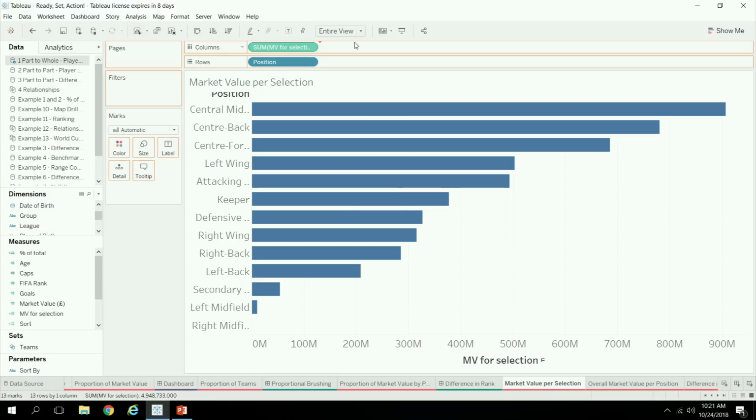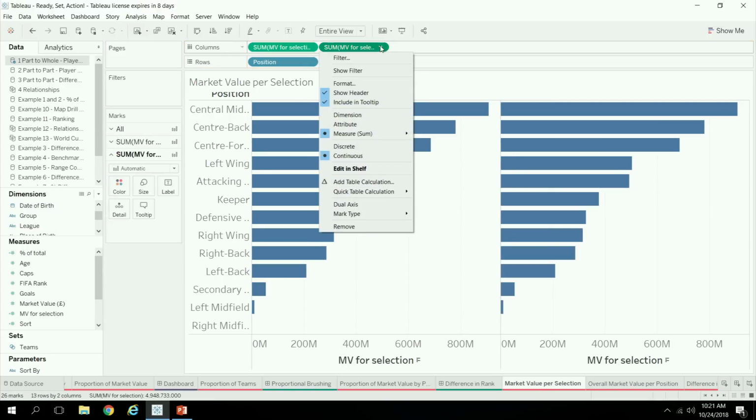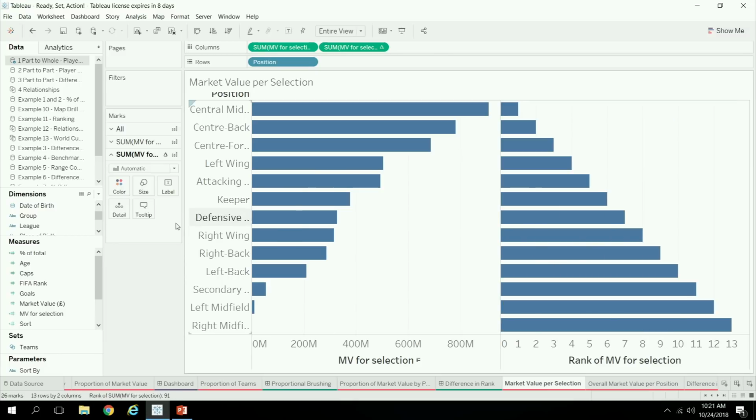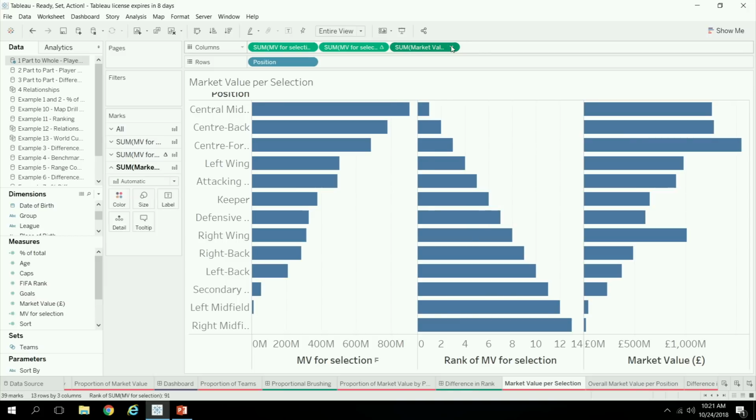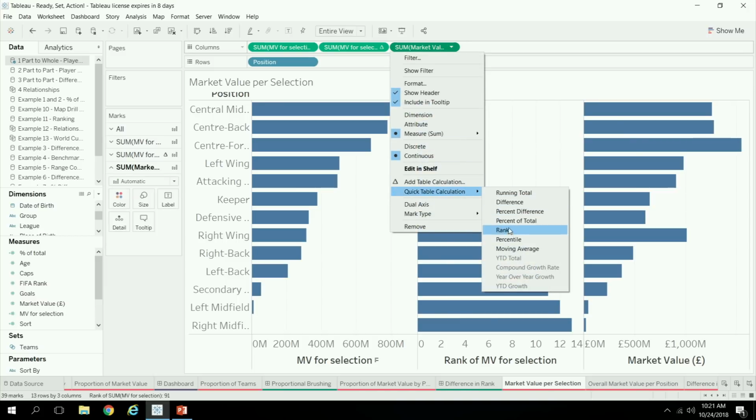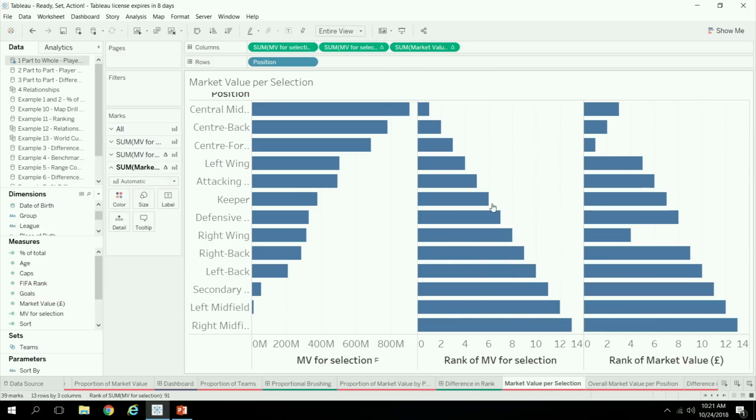And so we want to be able to rank. We have to compute the rank for this. So we'll just add a quick table calc that does a rank. And then we also need the rank for the overall market value. So I'll bring in overall market value and add a rank for that. And then these are the things that we want to compute the difference between.